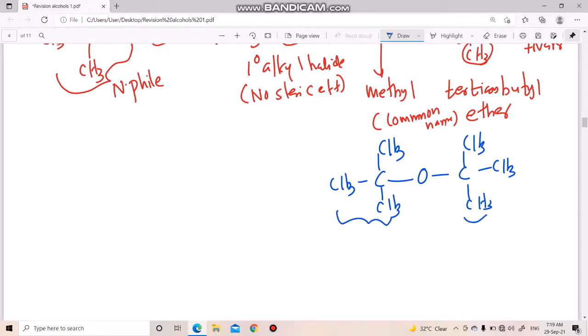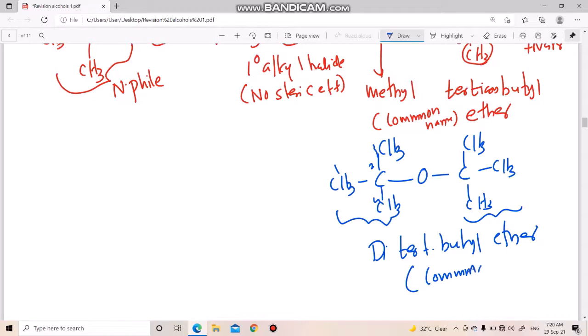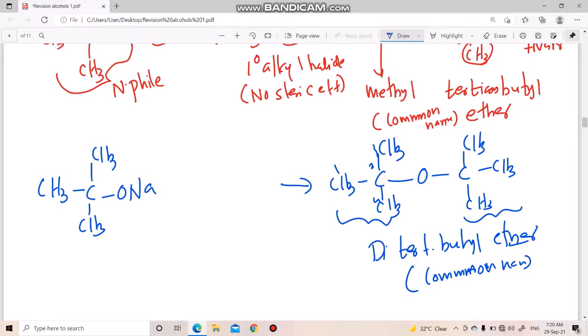One tertiary, so ditertiary. Total how many carbons in each tertiary group? 4. Butyl ether. Okay, students, please understand this is a common name, not an IUPAC name. And ether means oxygen. Is it possible to make this ether by using Williamson synthesis? We can check. For getting this ether, no doubt the starting alkoxide should be what? Tertiary. Correct? Because two tertiary groups are coming.